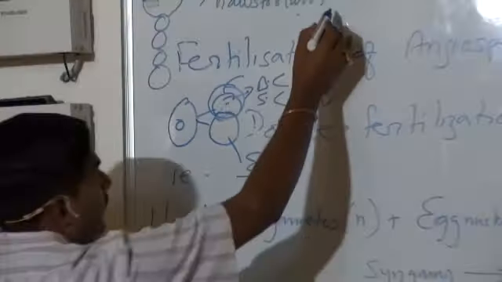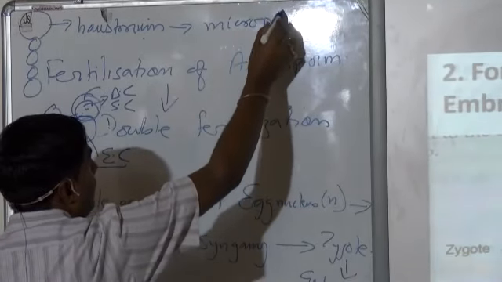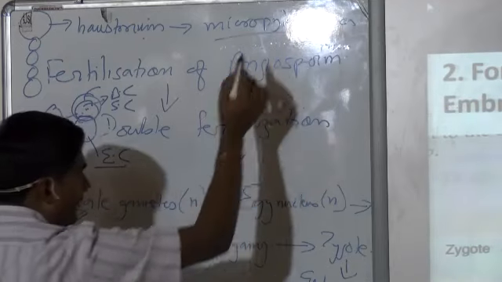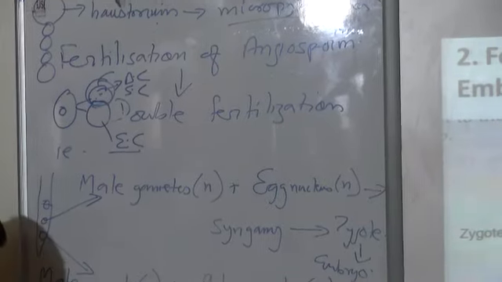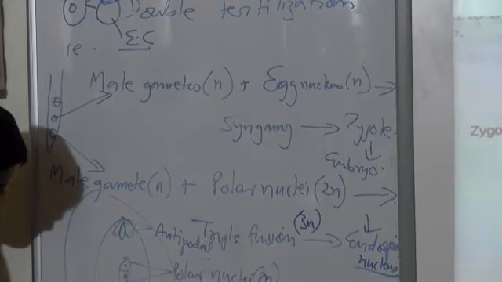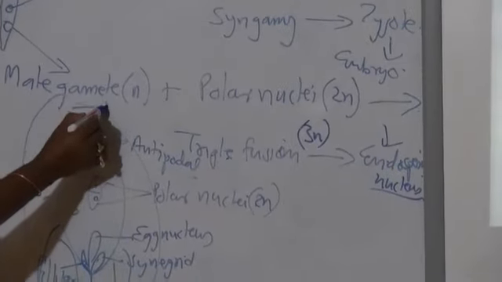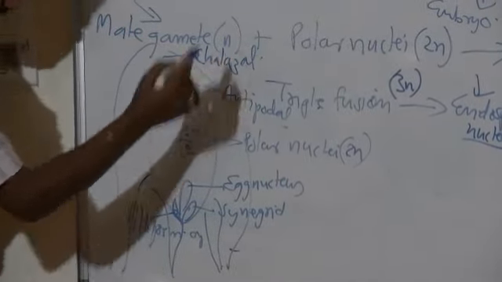Okay. Haustorium will form towards the micropylar region. So, when I say micropylar region, let's take this part. Suppose, so this part is the chalaza. Okay, this part is the chalazal.